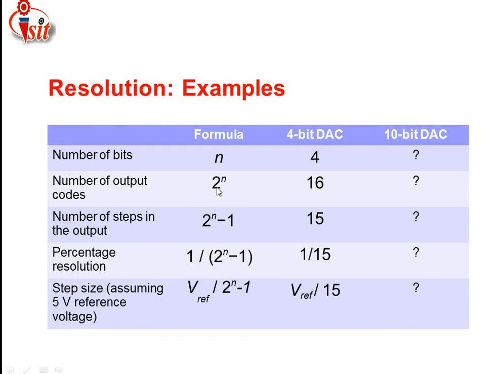Then 2 raised to n, that means 2 raised to 4 is equal to 16. Then 2 raised to 10, you have to write the value here. Next is related to the number of steps in the output.